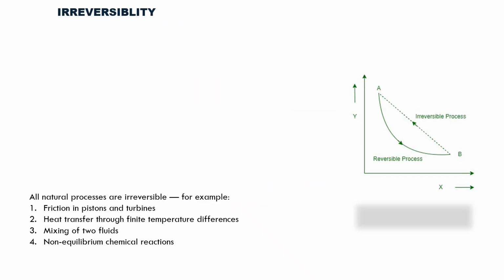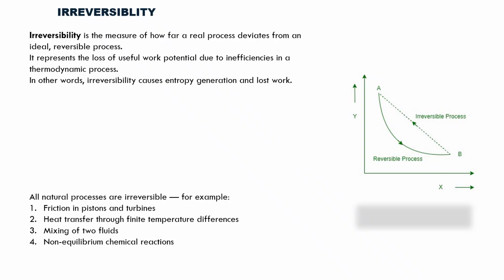Irreversibility is the measure of how far a real process deviates from an ideal reversible process. It represents the loss of useful work potential due to inefficiencies in thermodynamic processes. In other words, you can also say it is the deviation of a real process from the ideal reversible one.